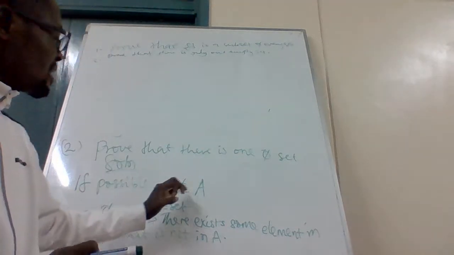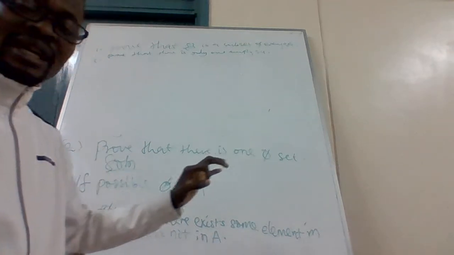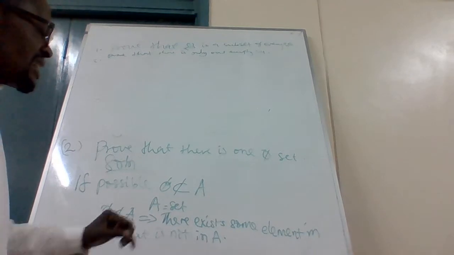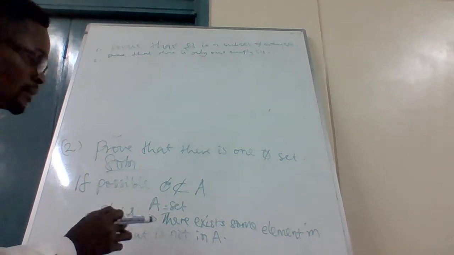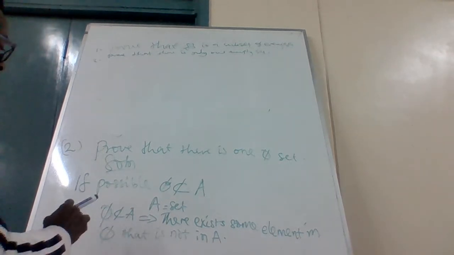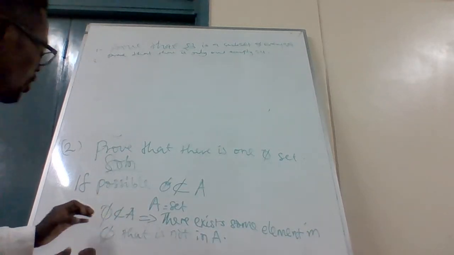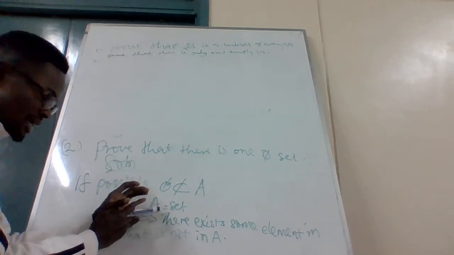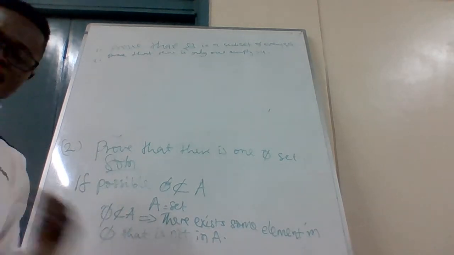We are saying that A is a set, and that empty set is not contained in A. And if empty set is not contained in A, it means that there is an element in that empty set that is not in A. Because for the empty set to be contained in A, all the elements in the empty set must also be in A. But we know by definition that an empty set is just empty.